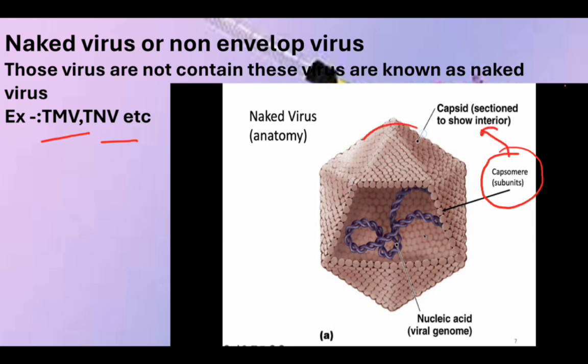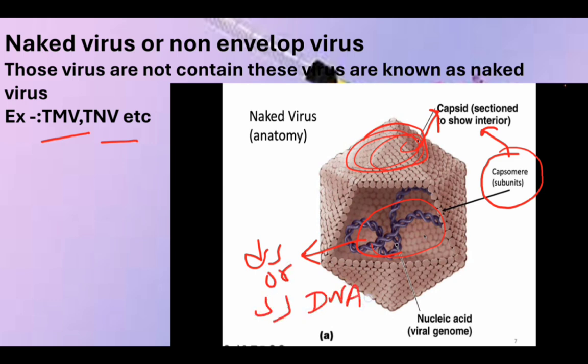It is a protein covering which protects the viral genome. It is the viral genome. It can be DS or SS, DNA or RNA. Mostly RNA viruses are naked viruses, and mostly double stranded DNA viruses are enveloped viruses.